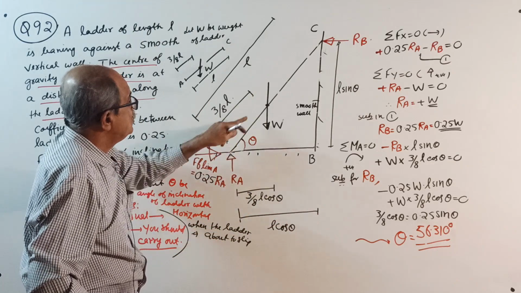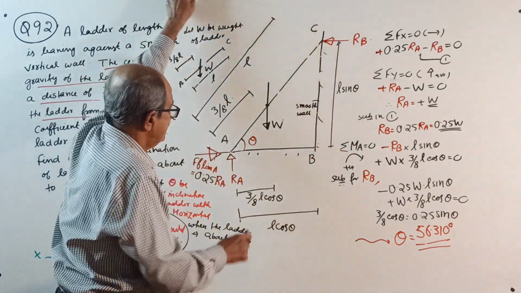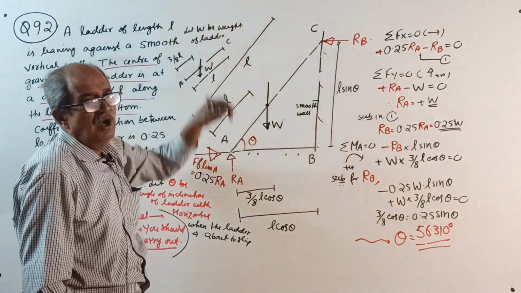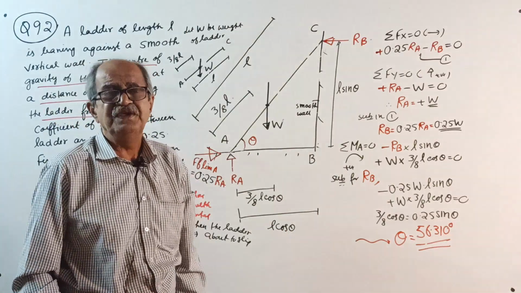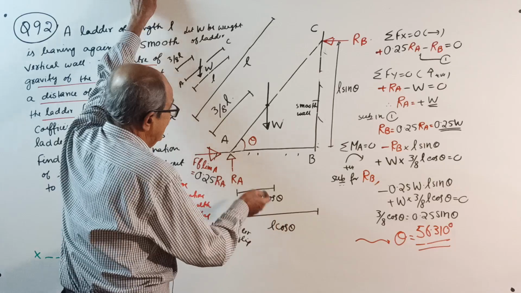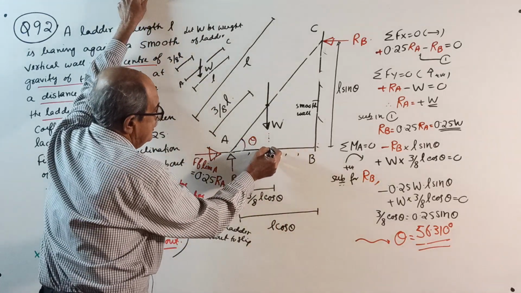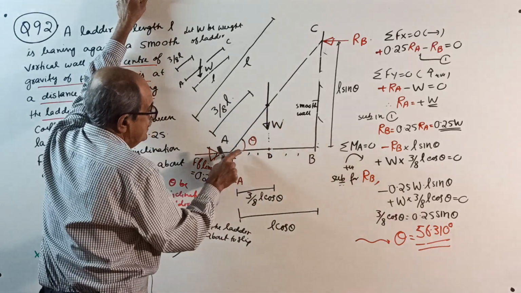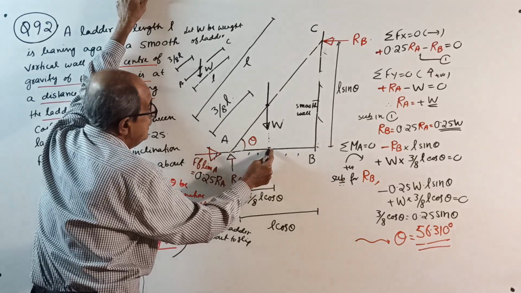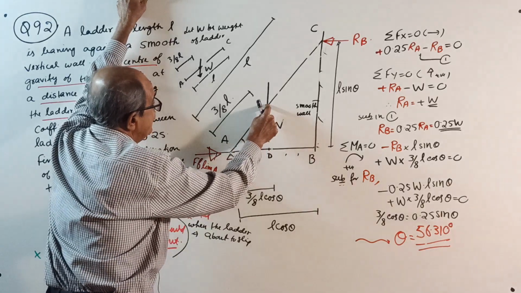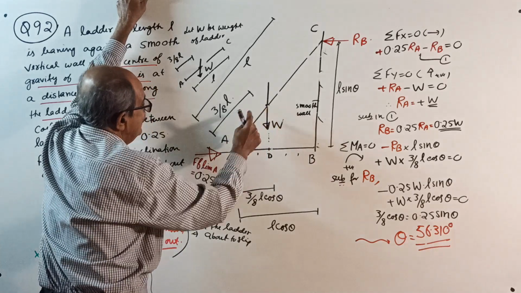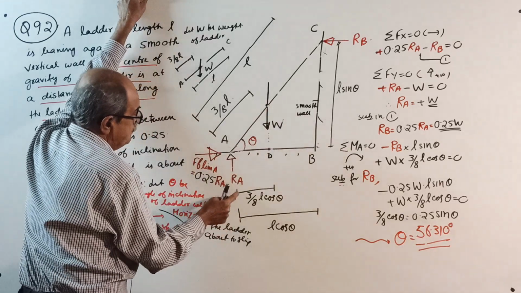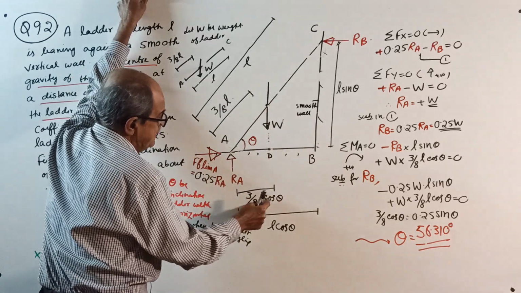If this is 20% of this length, when you project here, this is 20% of this length. All this I told you. Or you can do one thing, if that much difficulty is there, you project here, make a point D, and consider this triangle. Cos theta equal to AD divided by A to this point, say AC or AE, or cos theta equal to AD divided by 3 by 8 L. Therefore, this length will become 3 by 8 L cos theta.